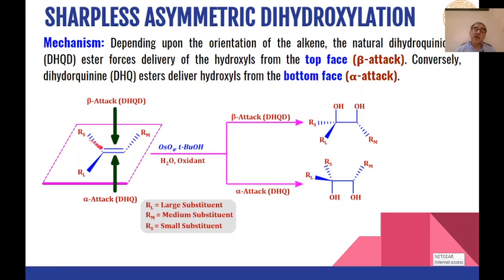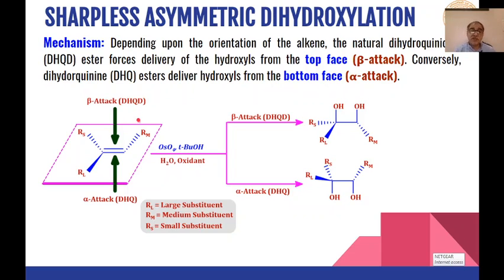If we have an alkene of this type, where these are the three different substituents present, RL means large substituent, S means small substituent, and M means medium substituent. When the alkene is oriented in this way, that small and medium are present on one side and large is present on the other side, then out of the two chiral substrates,